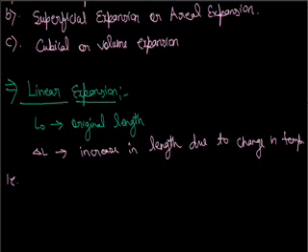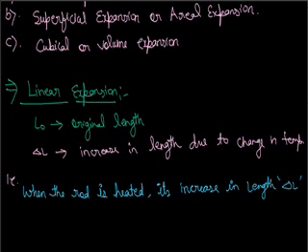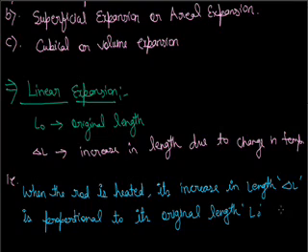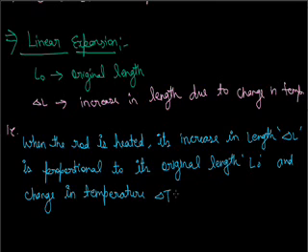Linear expansion says that when the rod is heated, its increase in length, delta L, is directly proportional to its original length L naught, and also directly proportional to the change in temperature, delta T. Delta T is in degrees Celsius or Kelvin, it doesn't matter, because delta T is the change in temperature, and the change is the same in Celsius or Kelvin.